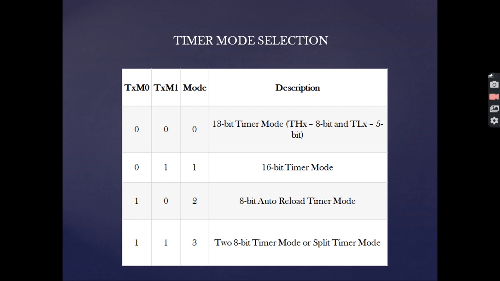Now what happens in 8-bit auto reload? We can specifically give a particular value in the timer to operate. But if we don't give one, the value already given will be assumed by the timer and it will start again from that value that was given previously. For this reason, it is also known as the auto reload timer mode.